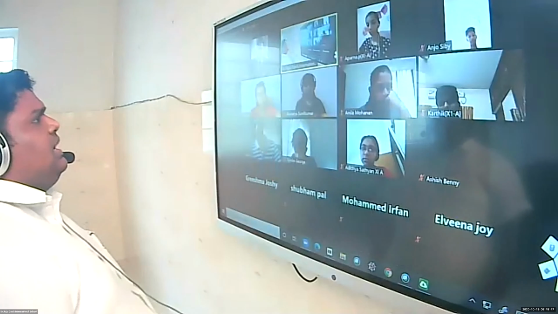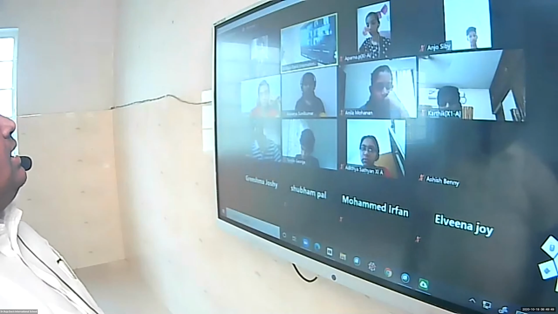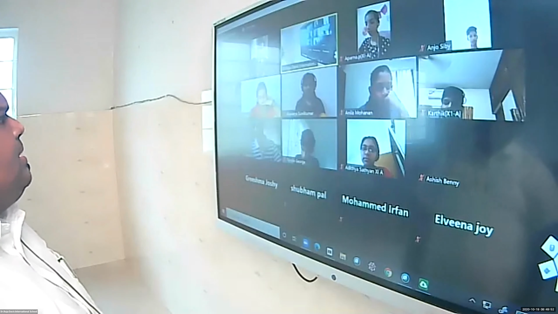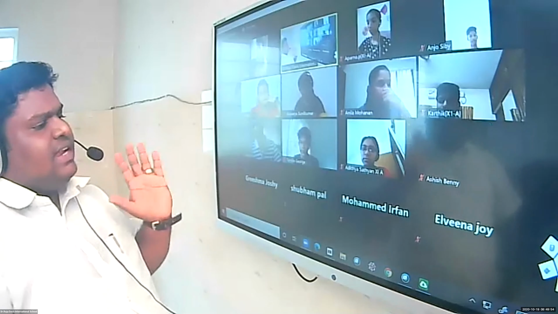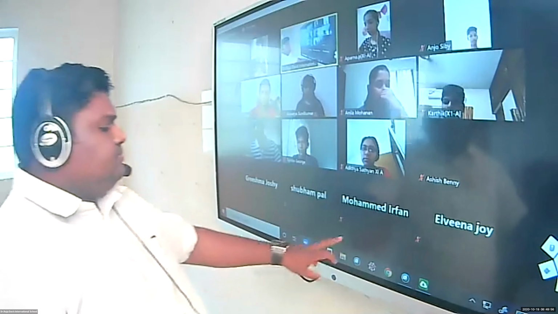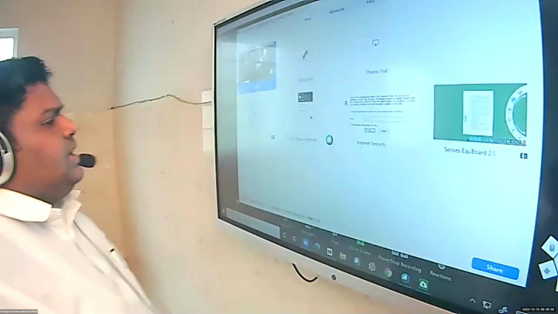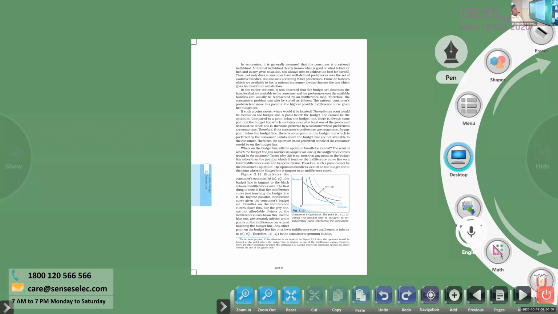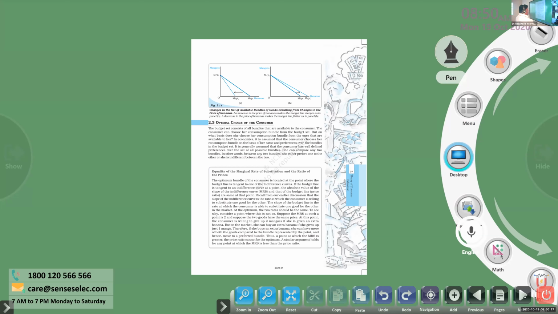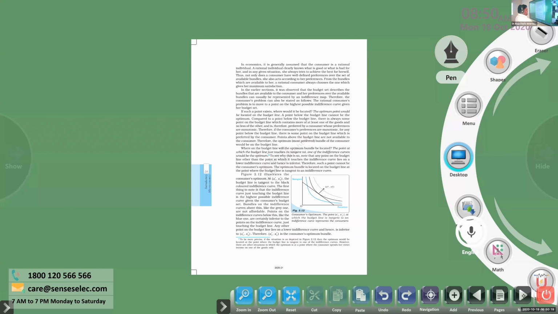Okay, so that's called elasticity of demand. What is that? Elasticity of demand. What do you mean by elasticity? That's the thing we discussed in the last class. Elasticity, what is that? Any idea? So already we know that there are a number of factors that are able to create changes in the demand. First of all, price of the commodity and income of the consumer. Right or not? Yes or no?